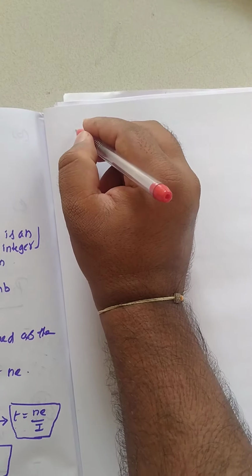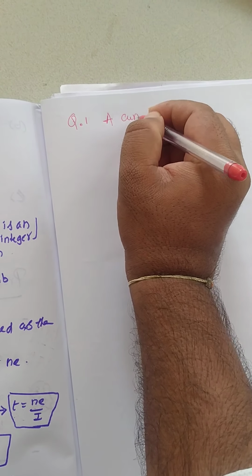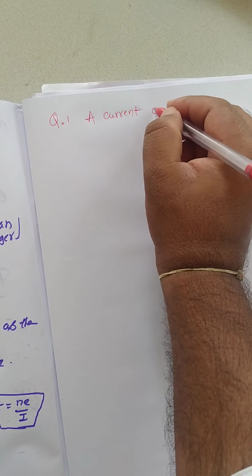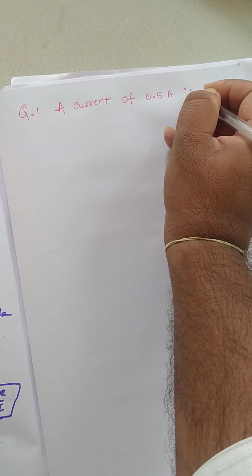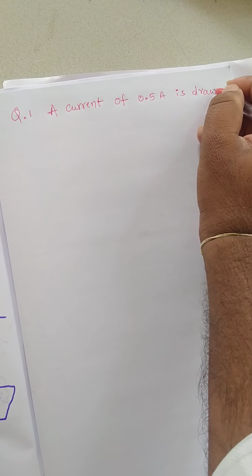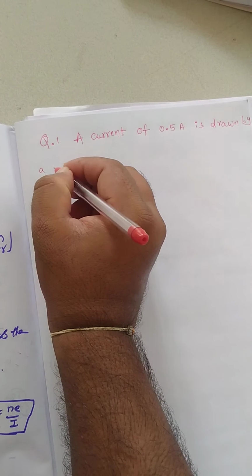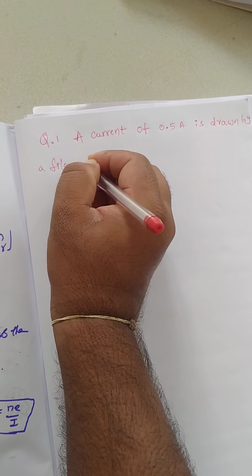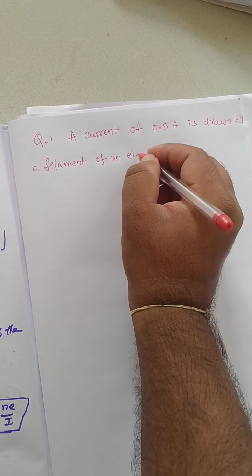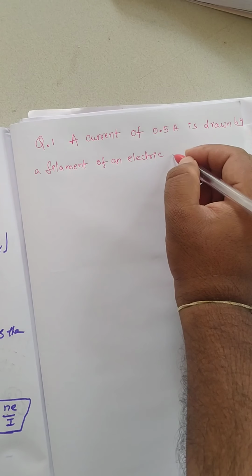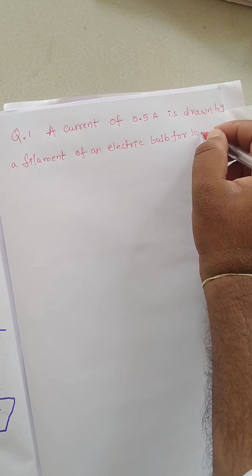The first problem is: a current of 0.5 ampere is drawn by a filament of an electric bulb for 10 minutes.